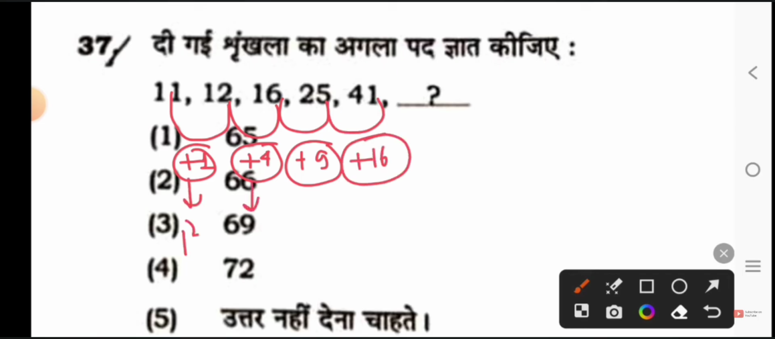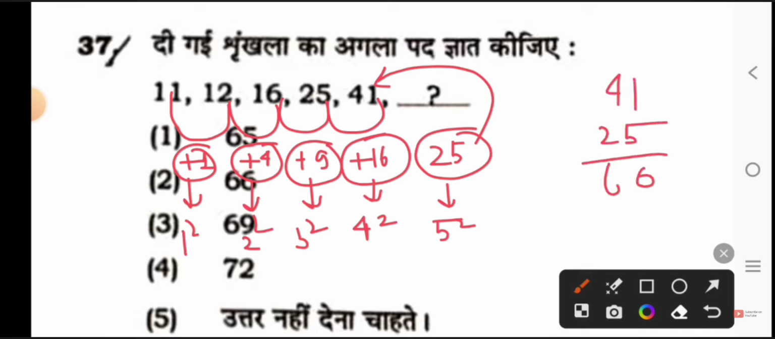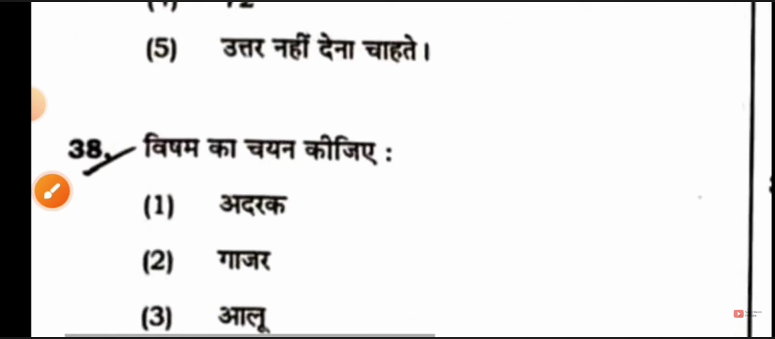This is the square of 1, this is the square of 2, this is the square of 3, this is the square of 4. What will come next? The square of 5. What is the square of 5? 25 will come here. And if you add this 25 to 41, you will get your answer, which is 66. Option 2 is the right answer.